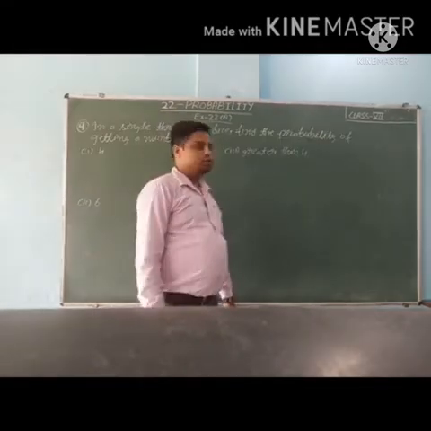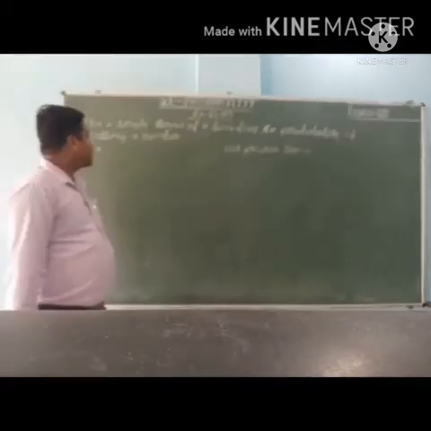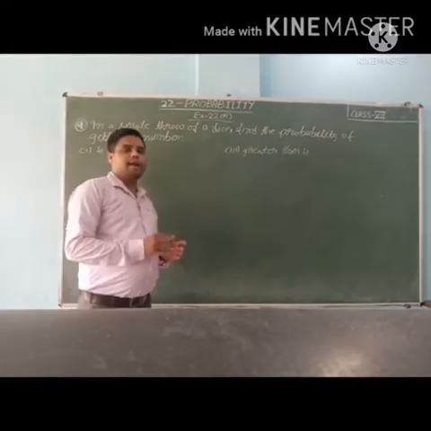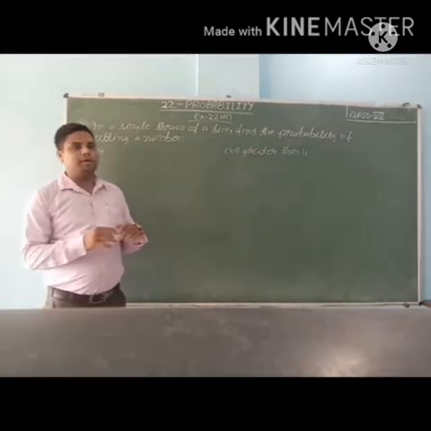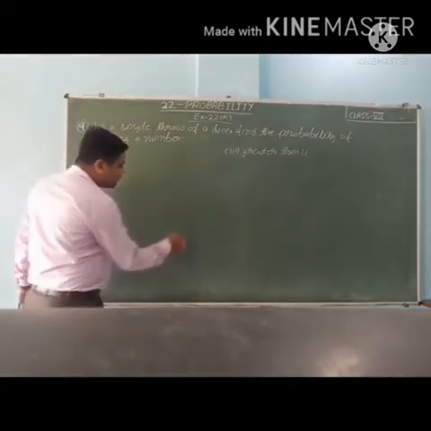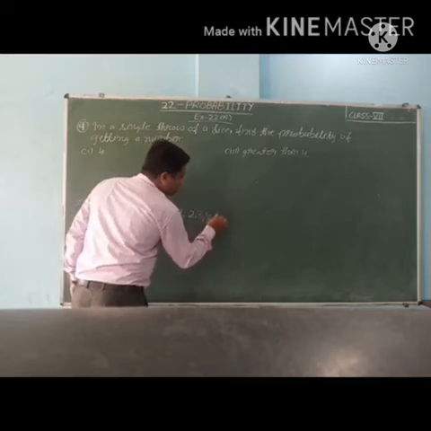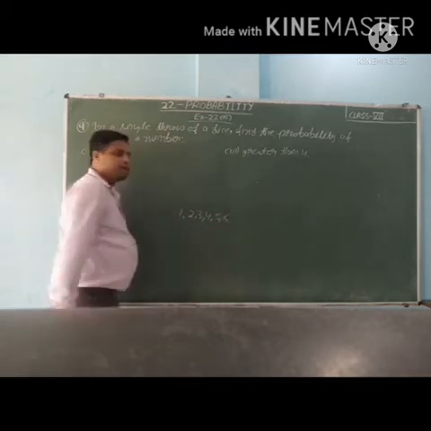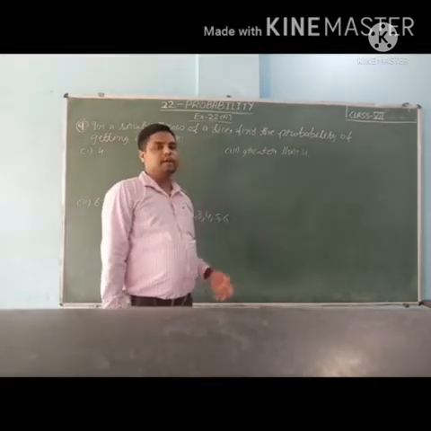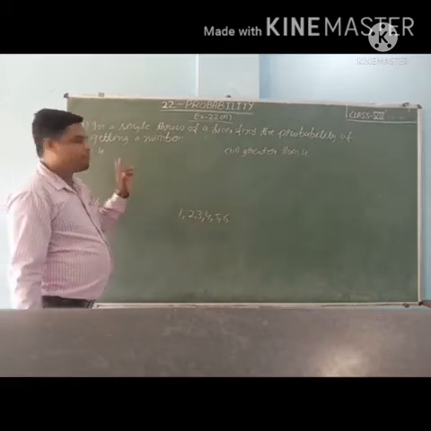Let's see 9th question. In a single throw of a dice, find the probability of getting a number. So students, if you throw a dice, what outcomes can come? Outcomes can come 1, 2, 3, 4, 5, 6. Either 1 will come, 2, 3, 4, 5, or 6. We have to find the probability of getting a number 4.